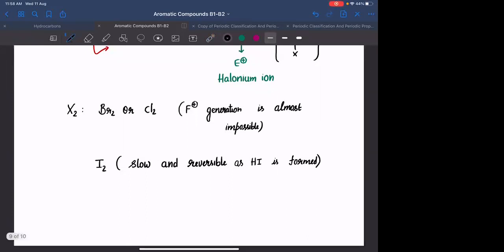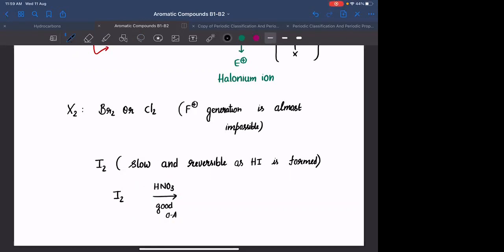If at all I want to have a reaction with I2, what will I have to do? I need to add a good oxidizing agent, in the presence of, you can add a good oxidizing agent. If we want the reaction with I2, what is the reason? The formed HI will be reacting with that HNO3.